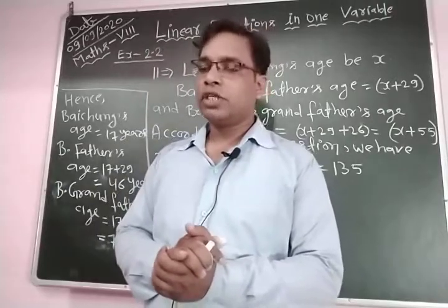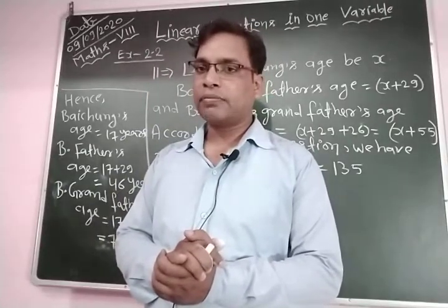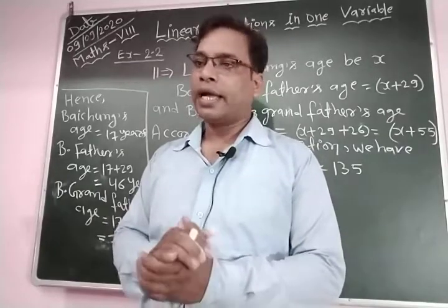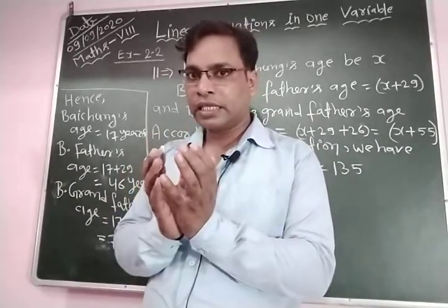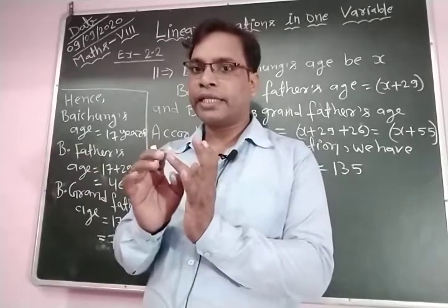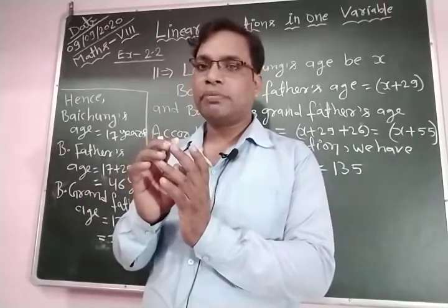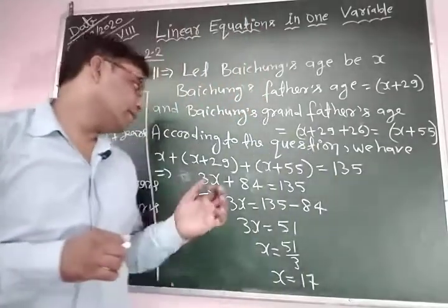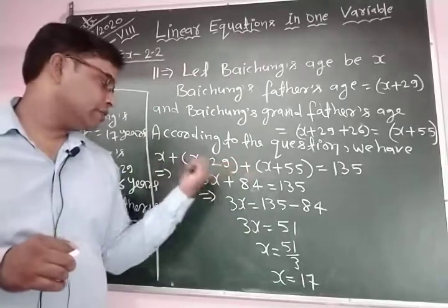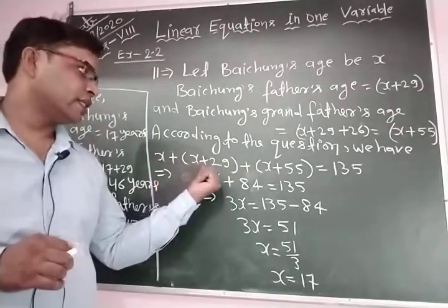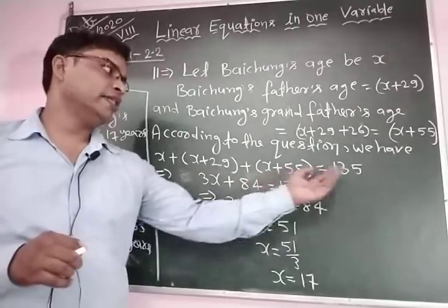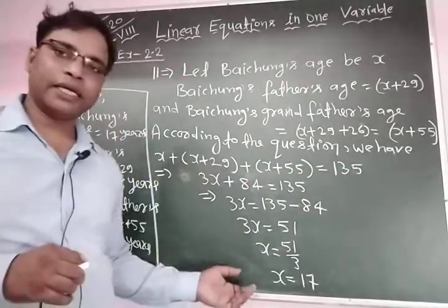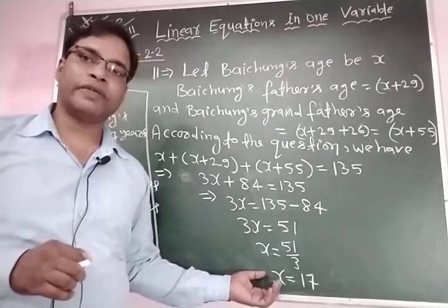So the grandfather's age is x plus 55, and if we sum the three ages, we obtain 135 years. We simplify, and we find the value of x is 17.